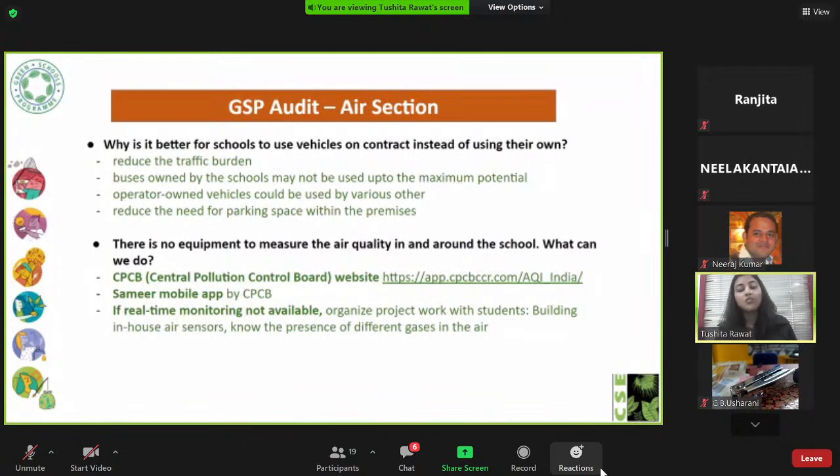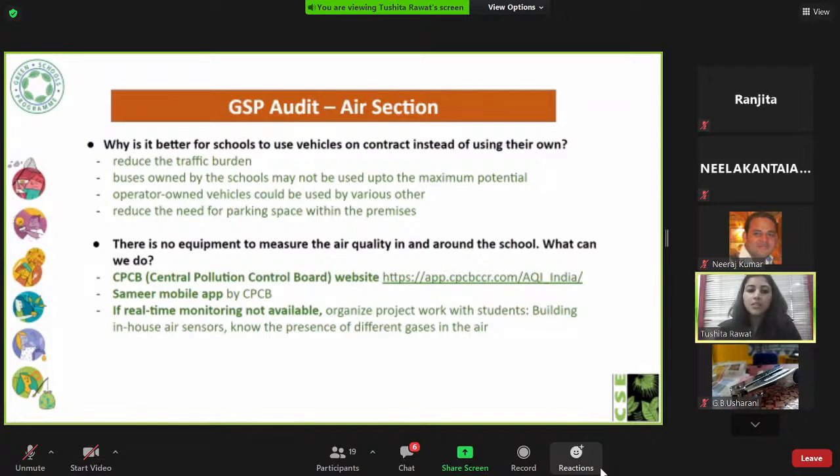So that's why if you hire on contract, you have the vehicle for some time, it is used, and for the rest of the time, it's being used elsewhere. So complete use. And also, you don't need parking space if you hire on contract. Those are some of the benefits, and that's why we encourage schools to do that.